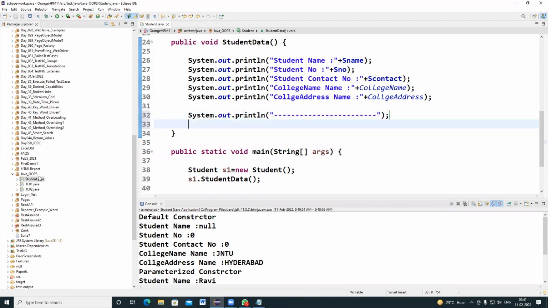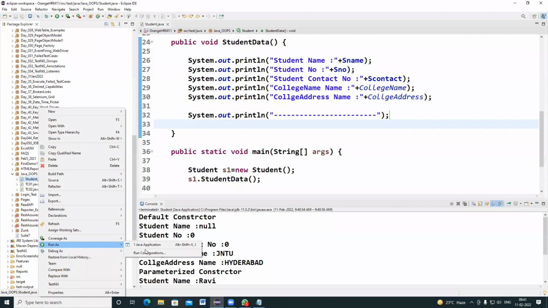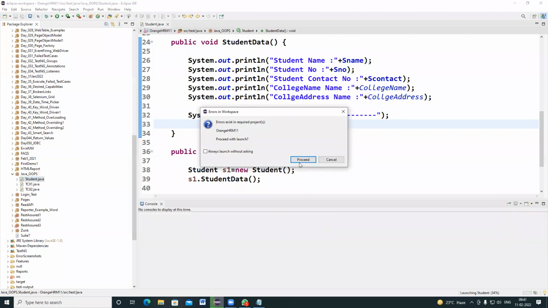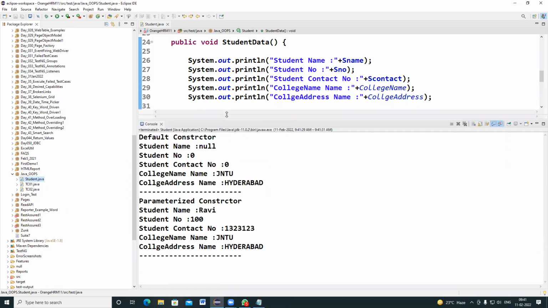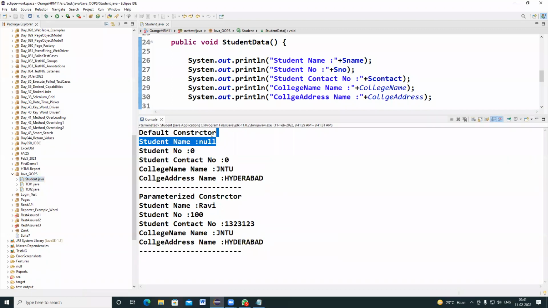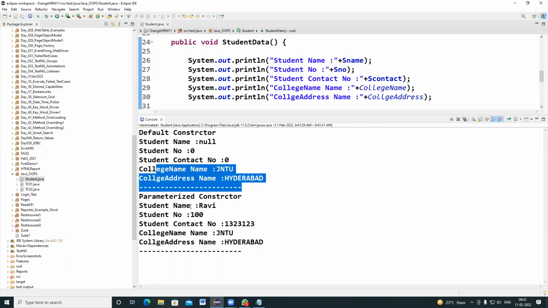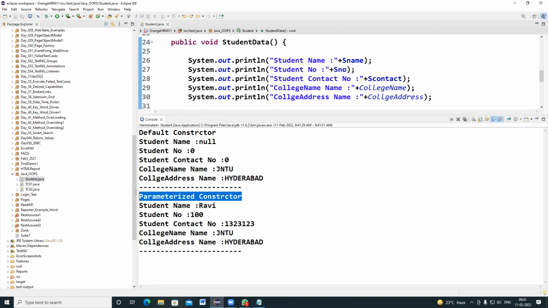See, the default constructor is invoked. There is no data, but college name and college address have been populated for S1. And see, for the parameterized constructor, the values have been given. So these values have been updated, and college name and college address will be applicable by default.